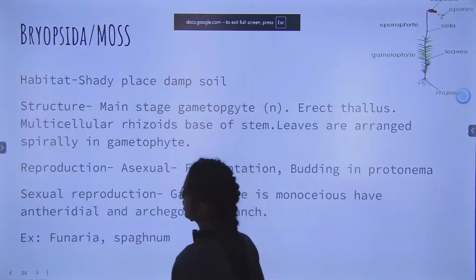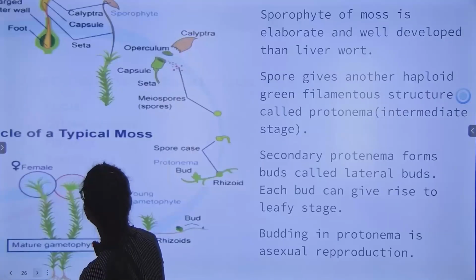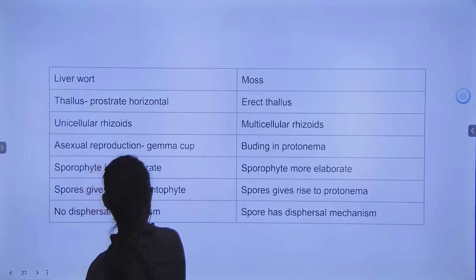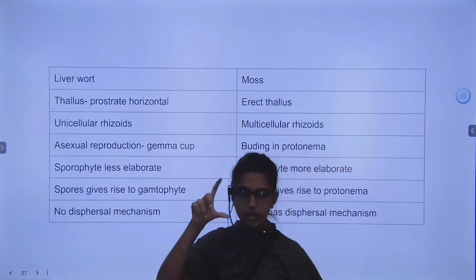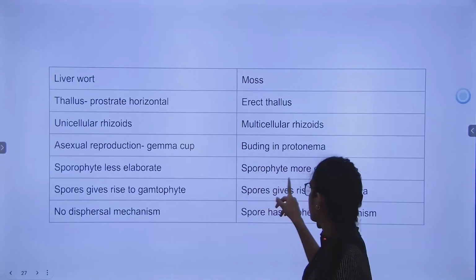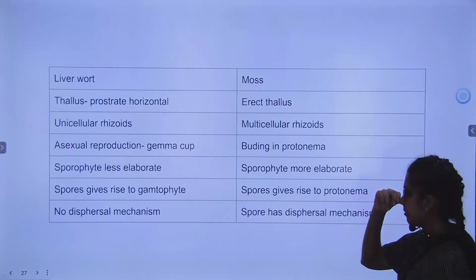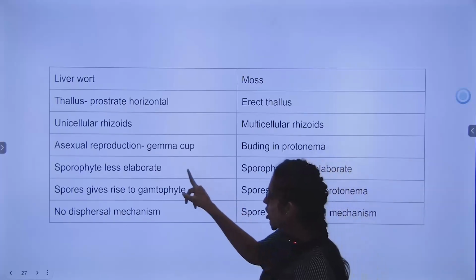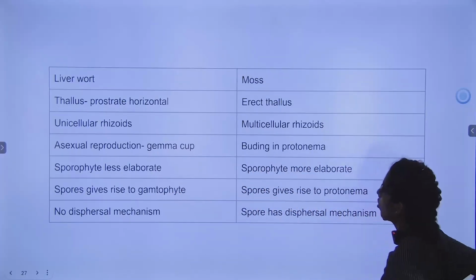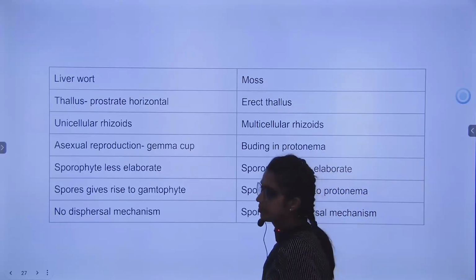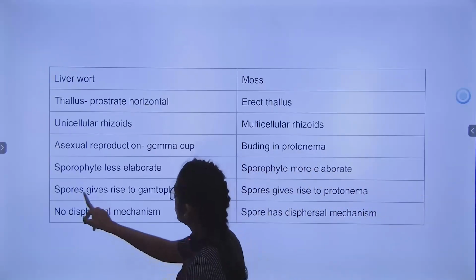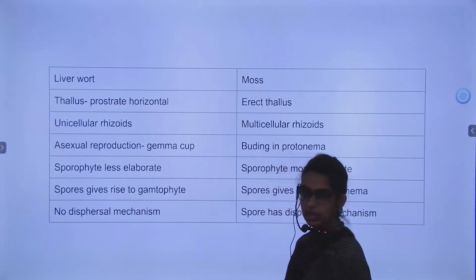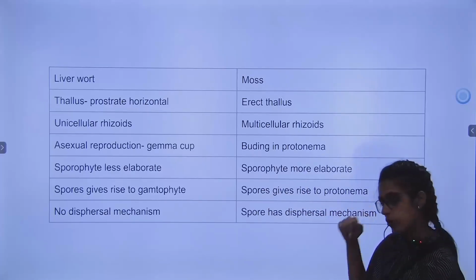Next difference we will see with respect to sporophyte. Okay. So in liverwort sporophyte will be less elaborate, it was stout. और यहाँ पर कैसे था sporophyte? Long था, we saw the setae was long, no? So write down liverwort less elaborate and here sporophyte more elaborate. हाँ, liverwort में spores directly gave rise to gametophyte. Here what did the spores give rise to? Protonema.